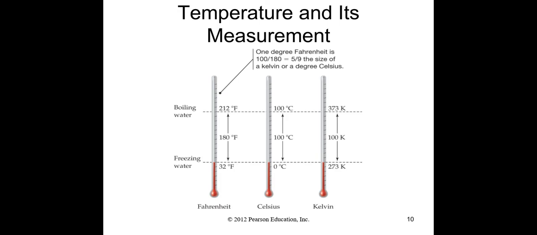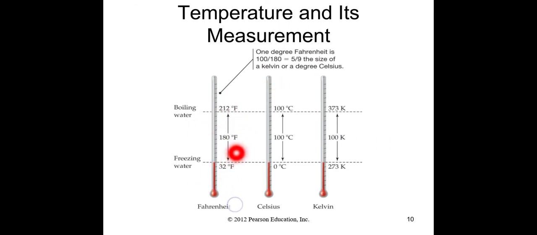Okay, then we are going to see the temperature and its measurement. There are three scales of temperature measurement. First of all, we have Fahrenheit, then Celsius, then Kelvin. So these are the freezing temperatures of these three types of scales, and these are the boiling.